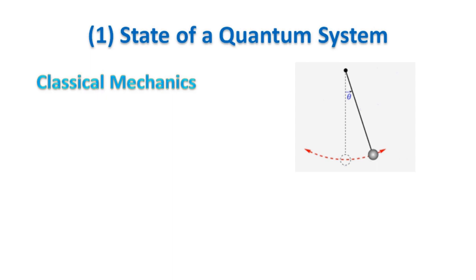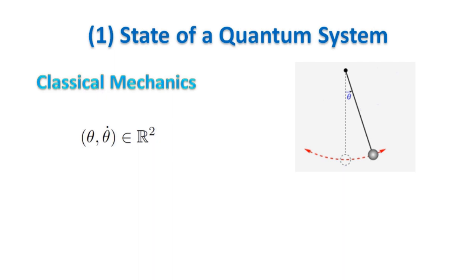The state of a classical system with n degrees of freedom is an element of a vector space with dimension 2n. I will use the words vector space and linear space with the same meaning. For example, for a pendulum which has 1 degree of freedom, we can describe its state with two numbers. One for position, associated to potential energy, and one for angular velocity, associated to kinetic energy.